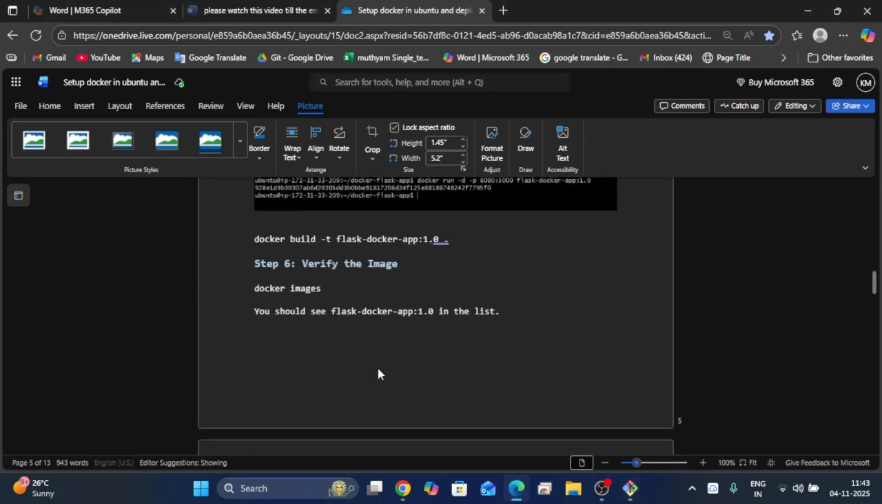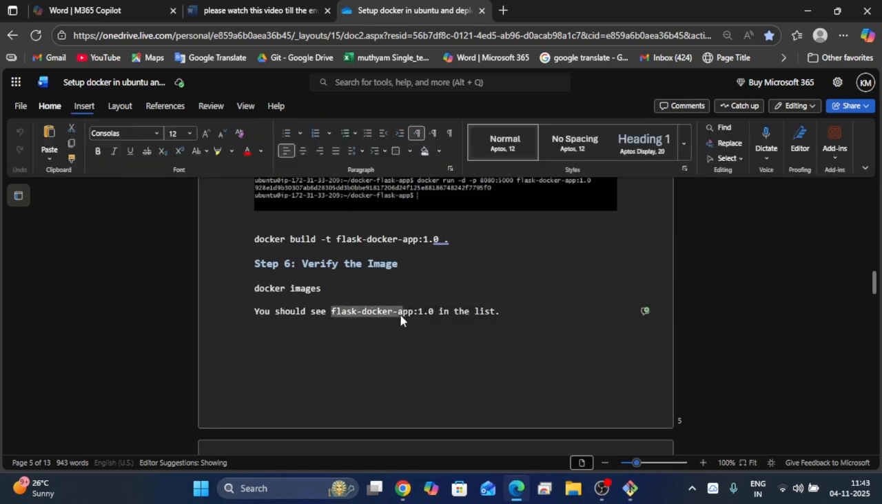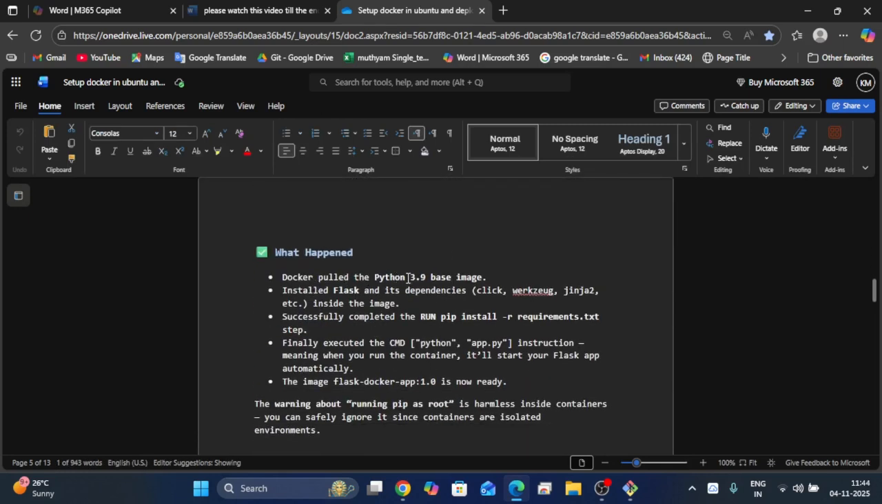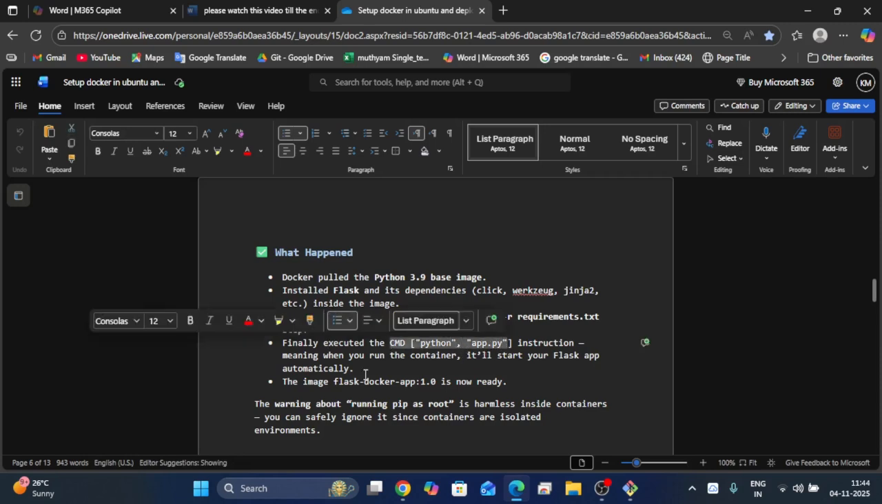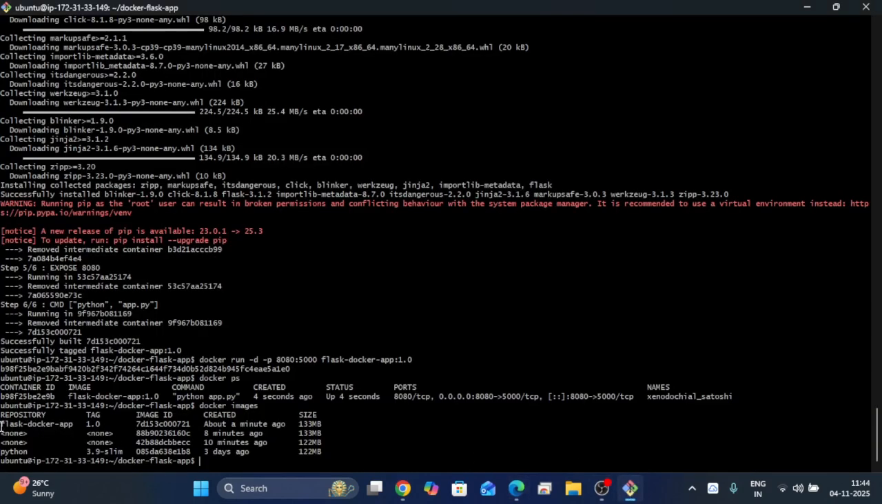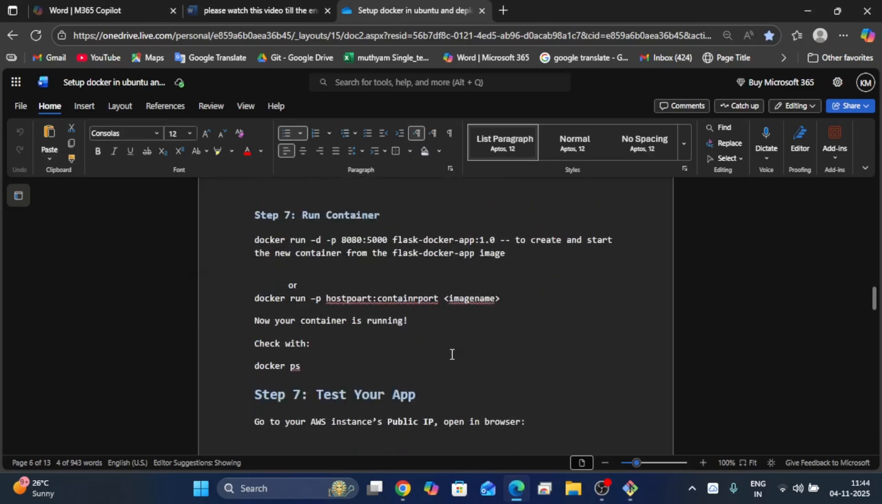So as of now, what happened? Once the command ran, you should see Flask. We are able to generate the image. Docker pulled the Python 3.9 base image and installed Flask. The dependencies completed successfully with the run pip install -r requirements txt file. We are able to install Flask using the run command, and finally executed the command python app.py. The Flask app image is now ready. Here the image is ready.